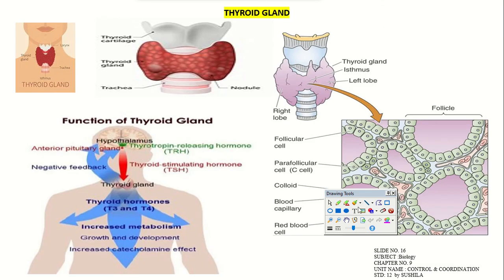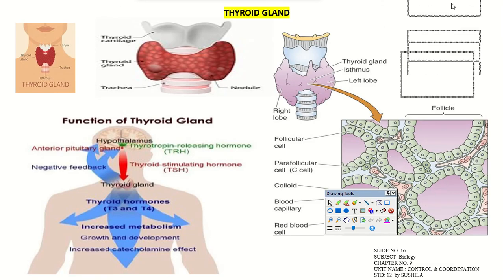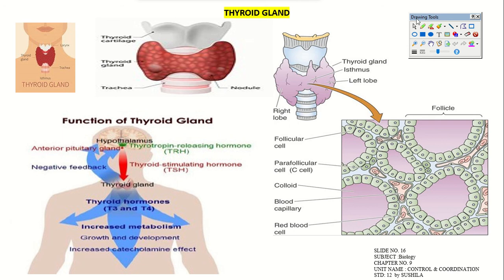Okay, now here the thyroid gland you can see on your screen, that is another organ. What is it producing? What is the location? First you should be clear about the location: it is present in between the trachea and larynx, and it is protected by the thyroid cartilage. The thyroid gland is connected through the isthmus part, right? The isthmus part of our body.